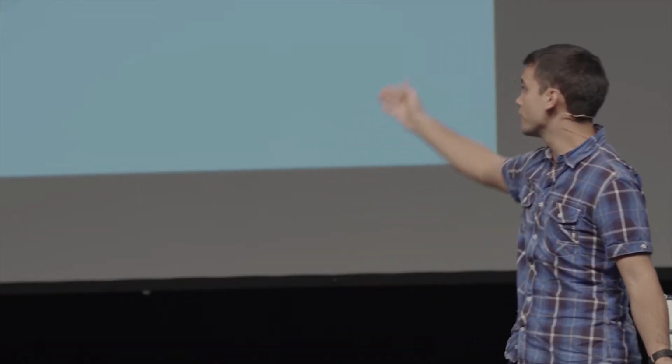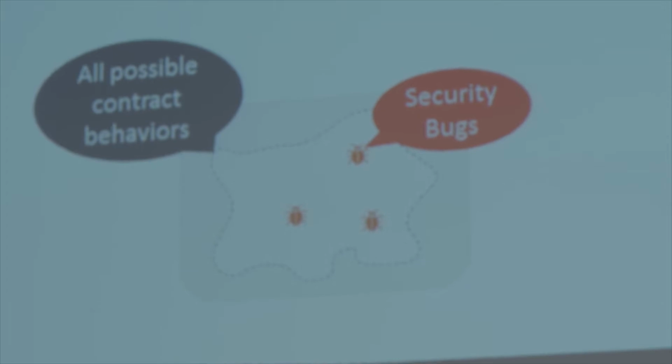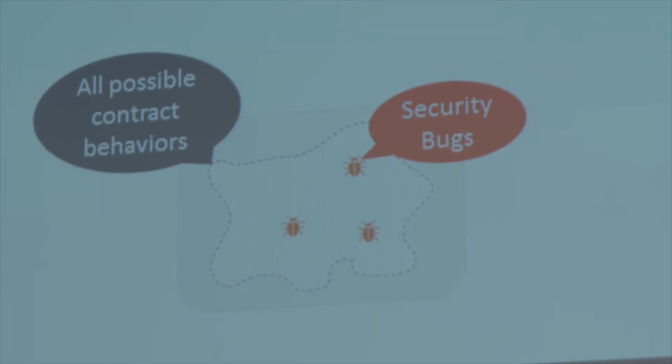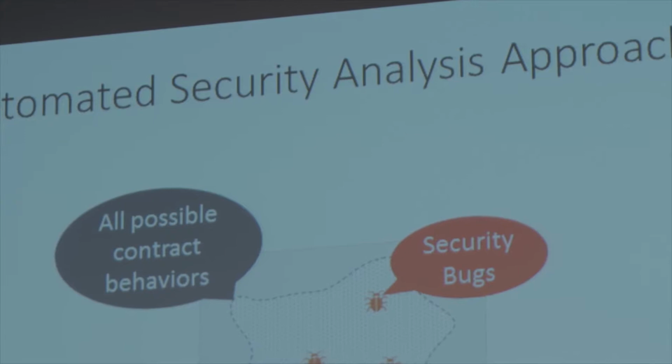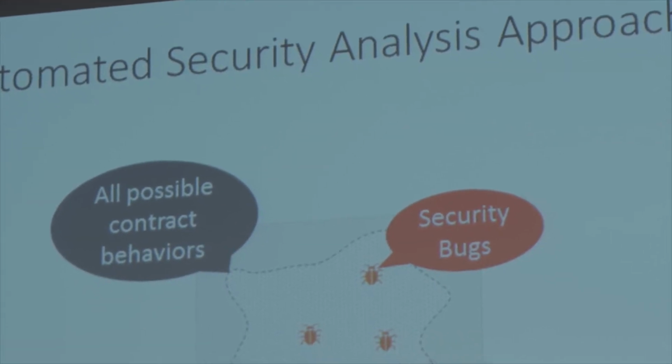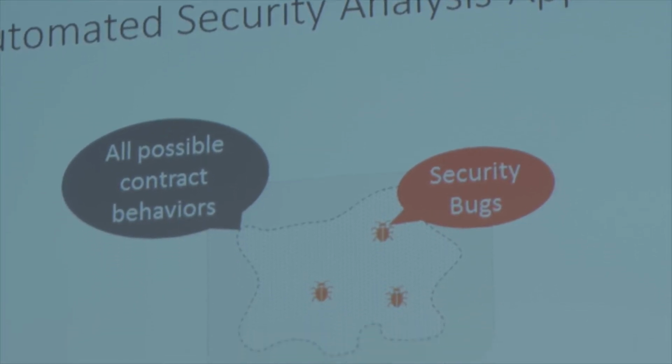Usually, security is an abstract notion for most companies. They think, as an afterthought, that maybe they should provide some security, maybe it's dangerous, but here the risk is more concrete, and you can see it with the news, with the articles that I've shown before. The problem with these security bugs is that there are too many possible behaviors, and you cannot go through them all, and you cannot say that you're going to test your contract in all possible behaviors. So you have to make some trade-offs to make sure that the contract behaves in a proper way.